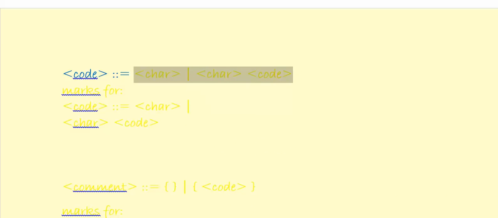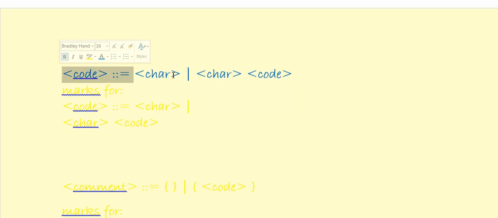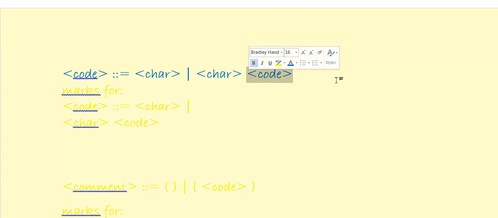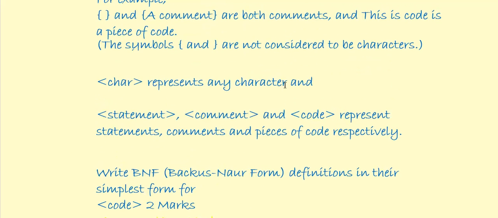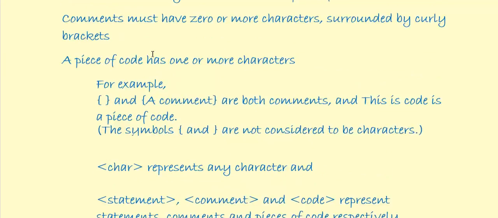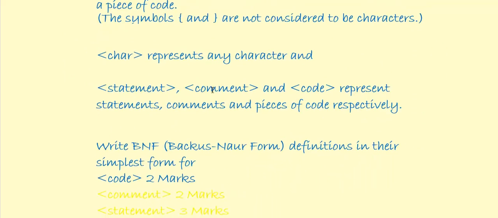If we unhide this, the definition of code is that it is a character or a character and a piece of code, or character and code. And does that conform to what they say up here? Well, let's have a look. A piece of code has 1 or more characters.